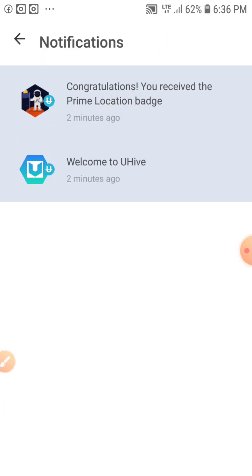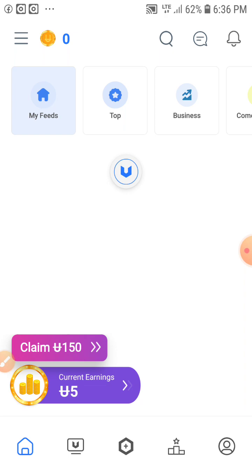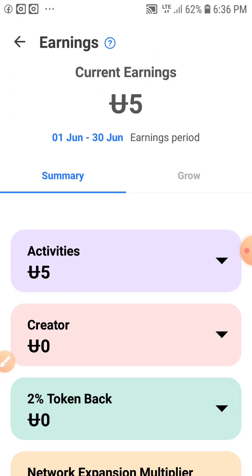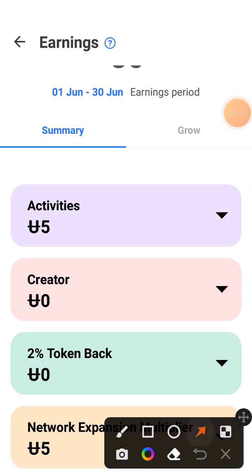It says congratulations, you have received the prime location badge. Okay, welcome to Hive. So that was 2 minutes ago. It says current earning is UHIVE. You click on this, let me see, the activities, 5 UHIVE, creator. If I create anything, I'm going to see it here. Let's click on that.